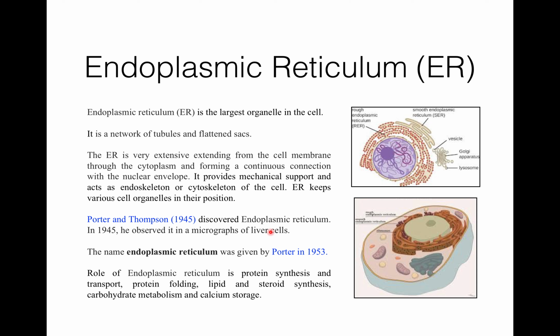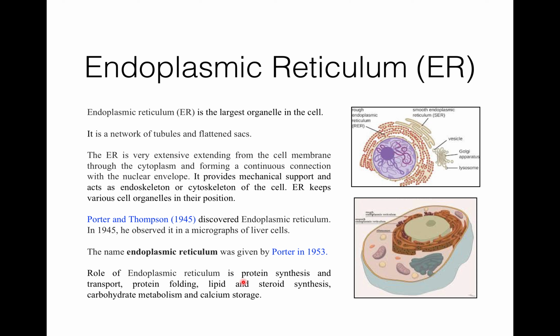Potter and Thomson discovered endoplasmic reticulum. Actually, in 1945 they observed it in a micrograph of liver cells. But the name endoplasmic reticulum was given by Potter in 1953. There is one more scientist, Garnier. He observed the first ER, but its ultrastructure was given by Potter.